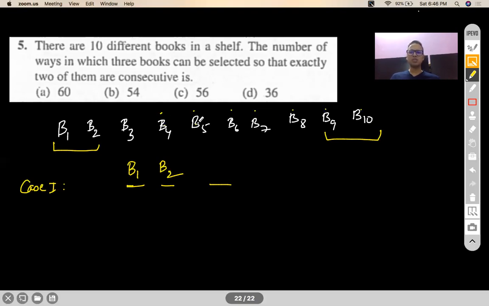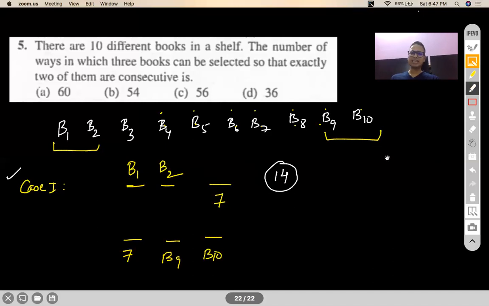That means I'll have 1, 2, 3, 4, 5, 6, 7 ways. Similarly, if I pick the B9, B10 combination, there would again be 7 ways. So the total number of ways in which you can pick three books where the two consecutive books are positioned at the ends of the shelf would be 7 plus 7, which is 14. So this is the answer for case 1.